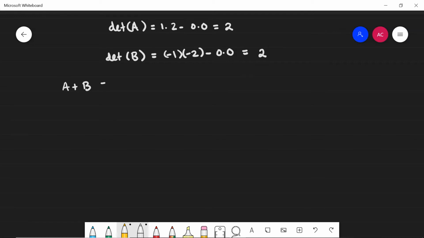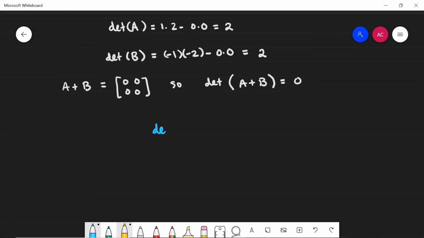So A added to B, of course, is the 0 matrix, right? Because B is the negative of A. Yeah? So, if I were to ask you to compute the determinant of A plus B, that's equivalent to taking the determinant of the 0 matrix, which we know is 0 times 0 minus 0 times 0. This is just 0, right? So in particular, we make this observation, that the determinant of A plus B is actually equal to what? We computed it. It's equal to 0.